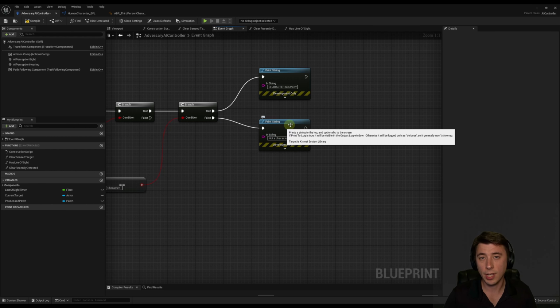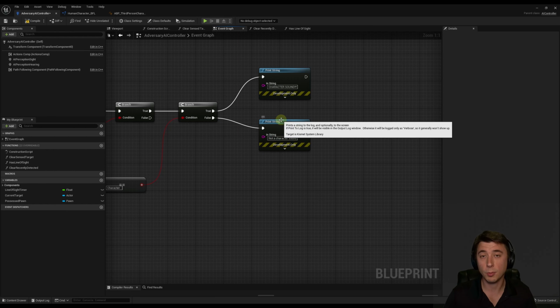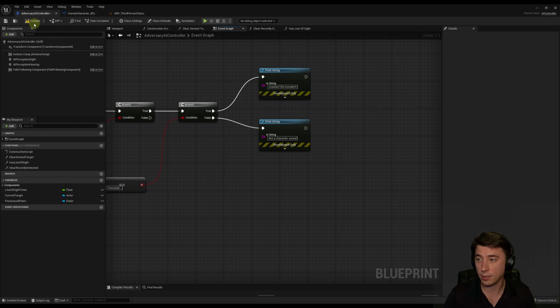Now we haven't actually set up any other sounds to generate noise events, so this is not going to work. But that's what we're going to do next. So let's first test this. So we'll compile and save. We'll test that. And then we'll set up a second sound that's not a character sound.